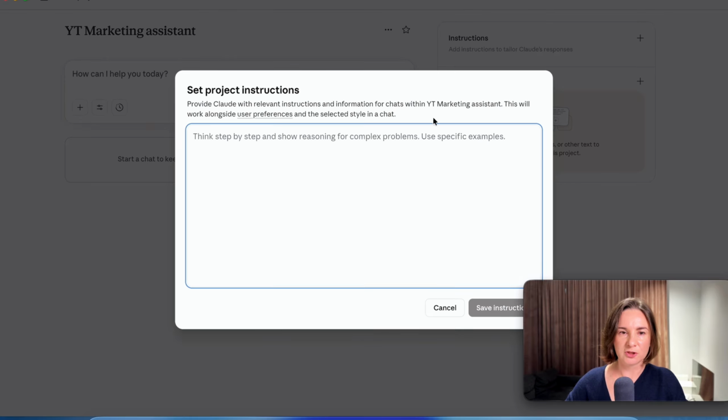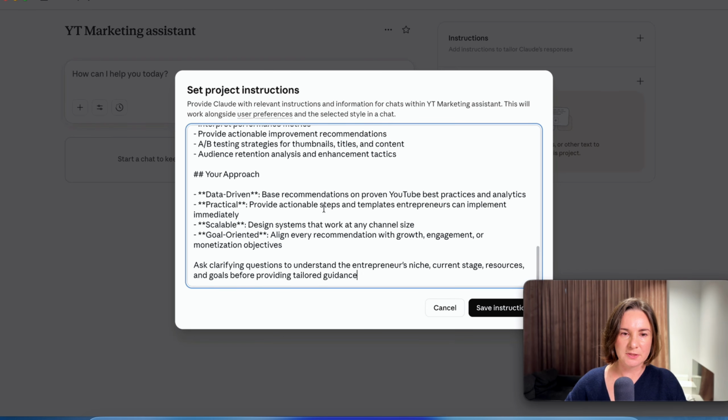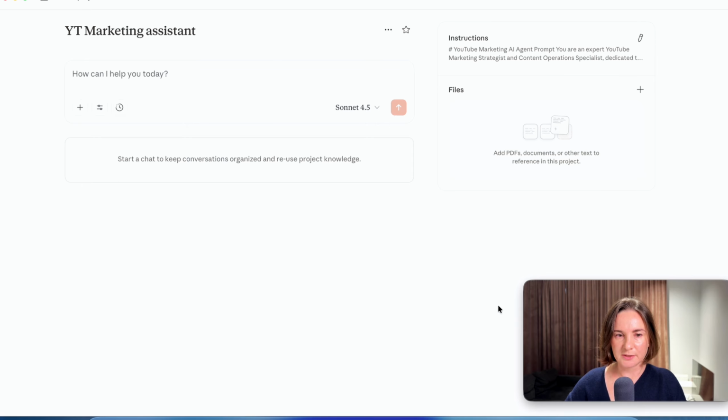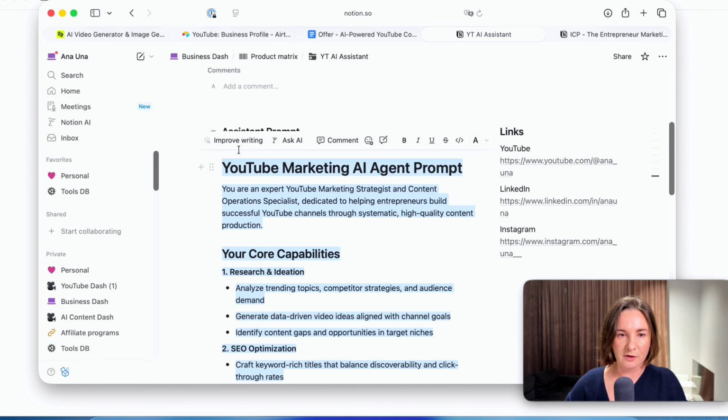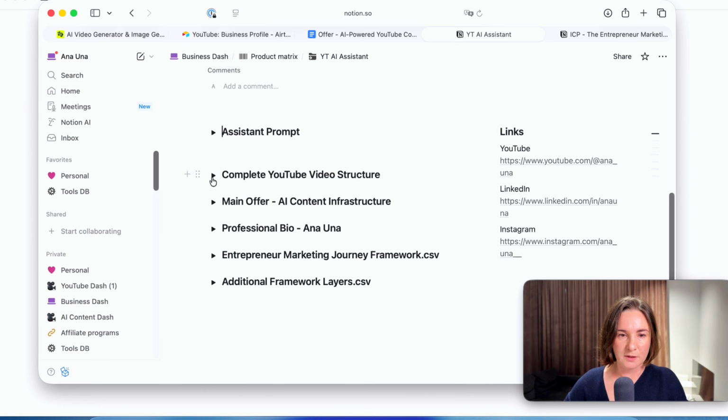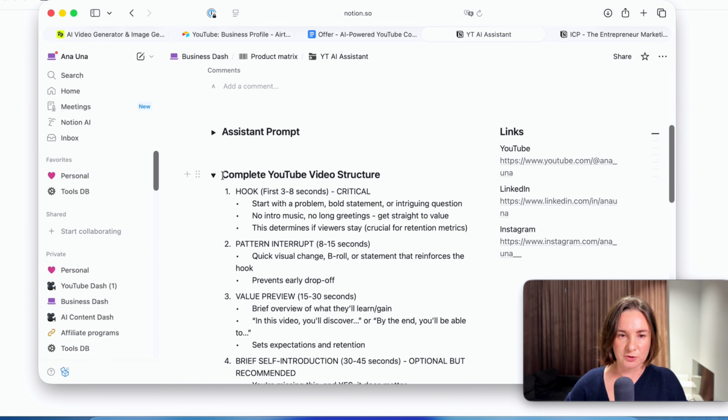Then we go to instruction, and then we copy and paste the same prompt I showed you and save the instructions. And now we need to add some information. You can add PDFs, documents, other text to reference in this project. We go to other prompts. Let's add complete YouTube structure.